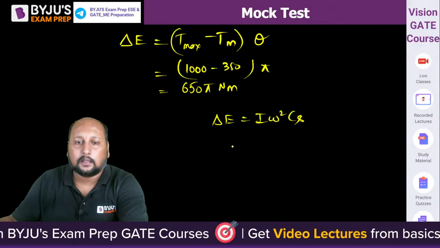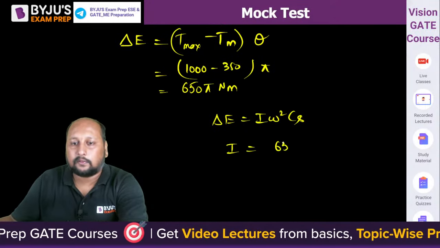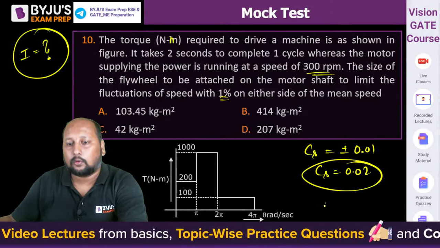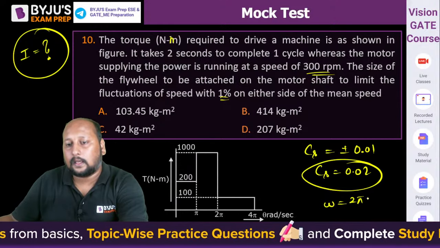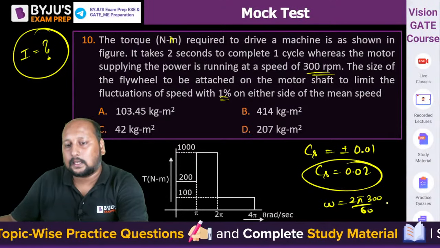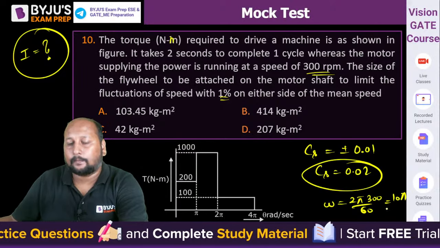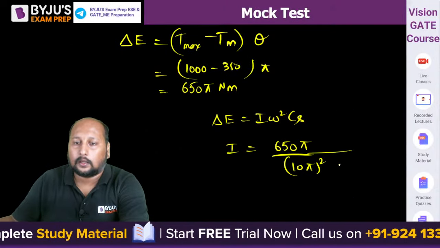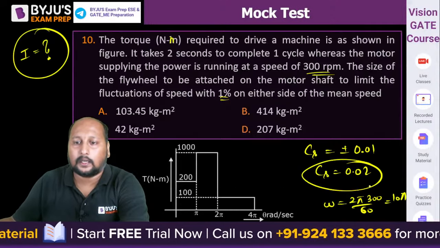I आपको निकालना है, so I is equal to 650 pi divided by omega square CS. Omega value is 300 rpm, so omega is equal to 2 pi into 300 by 60, that is equal to 10 pi, है ना, that is 10 pi, so 10 pi whole square into CS value is 0.02.